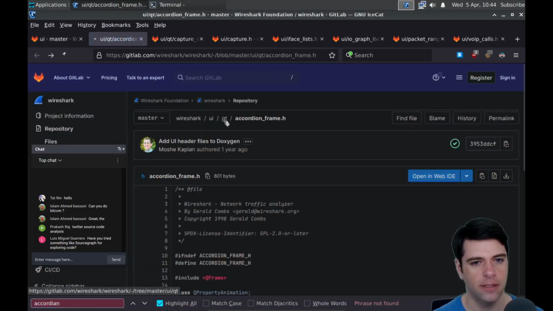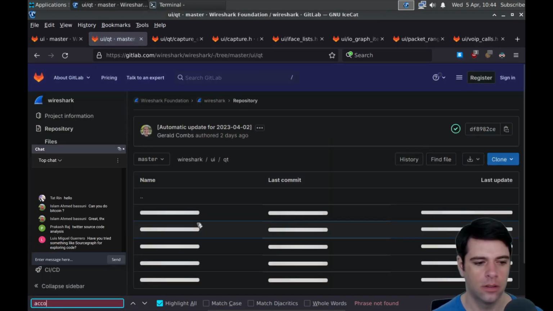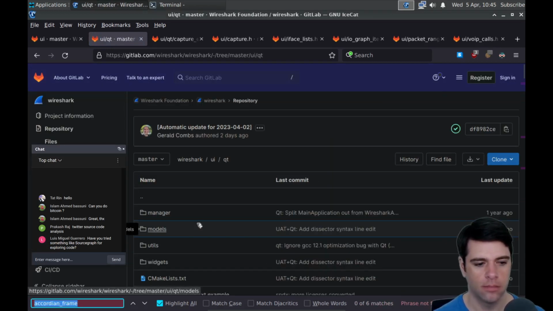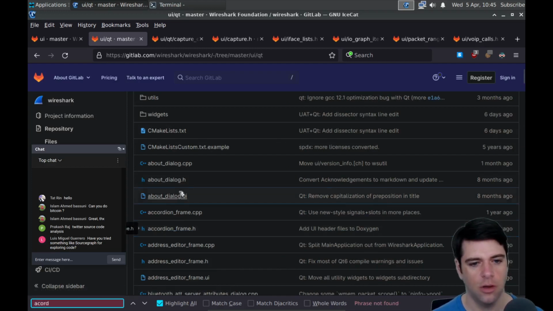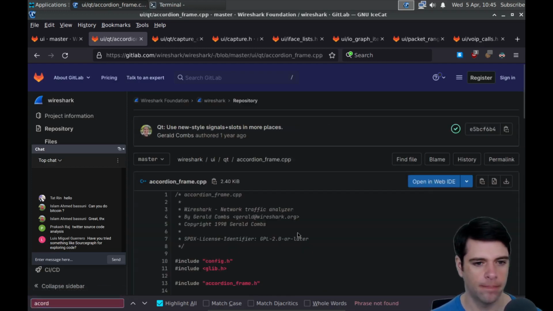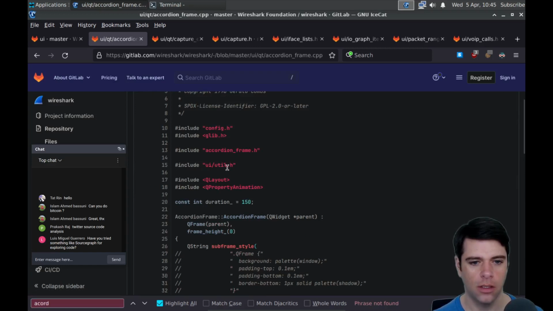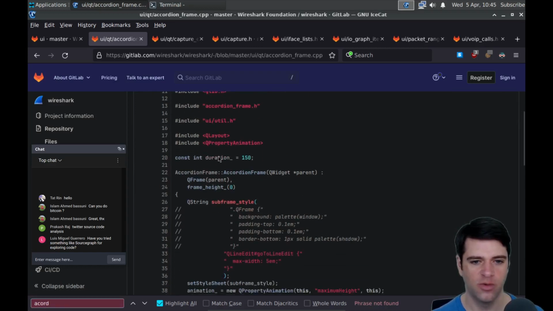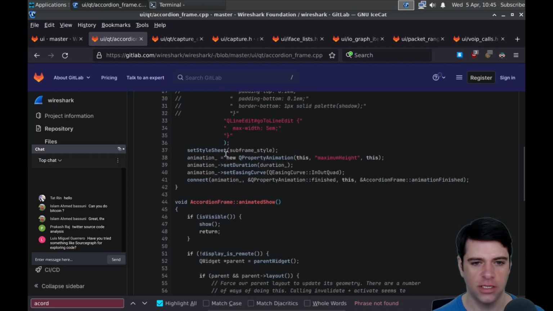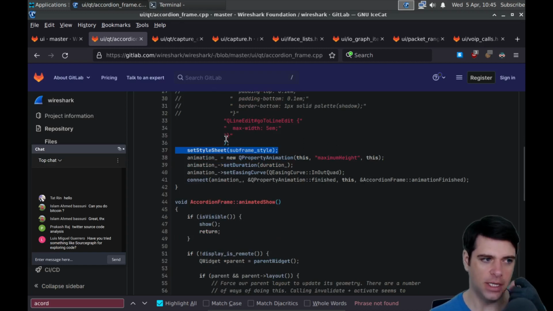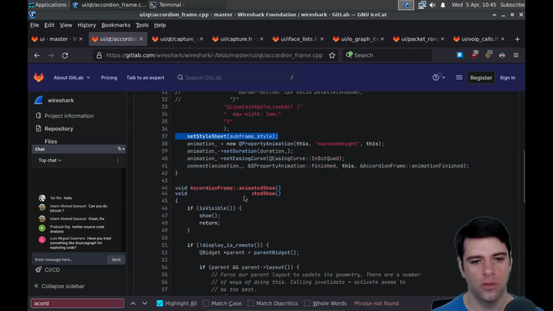Is there a CC file? Yeah, there's CPP is what they call it. Okay. We've got some duration. Maybe it's like the speed of the animation in some sense. Okay, so accordion frame, set style. So we've got some style sheet we'll set, which is kind of like CSS, probably some, I think, an XML style sheet if we're in Qt world.